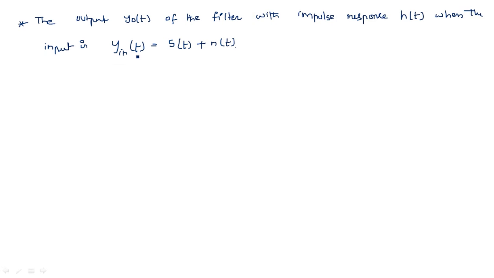What is happening here is we are receiving a signal s of t, after which noise is added, either within the receiver or from any other source. After noise is added, the input signal for this matched filter is y in of t, and y naught of t is the output of the matched filter. See, this is the matched filter.